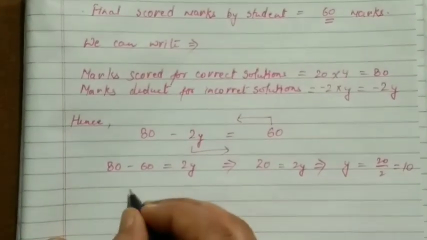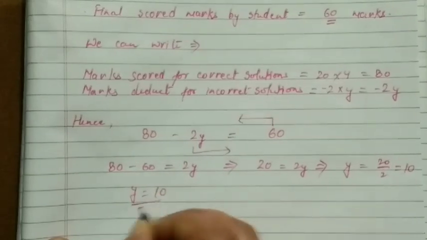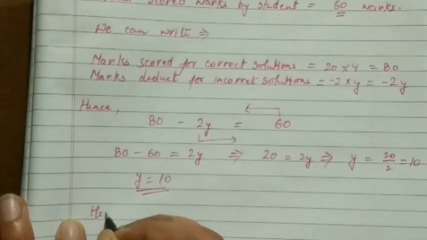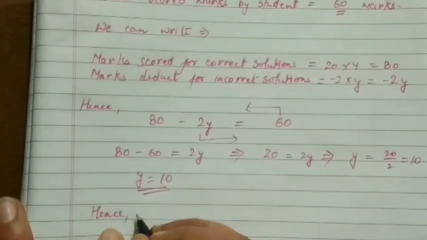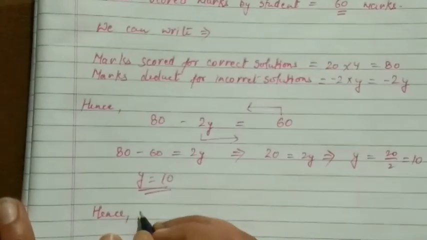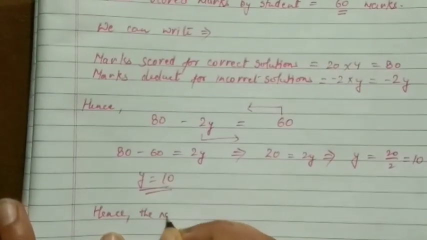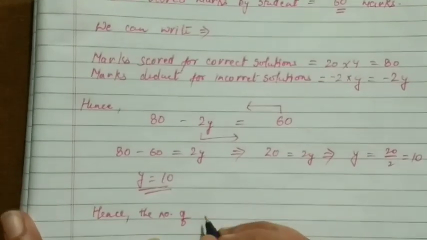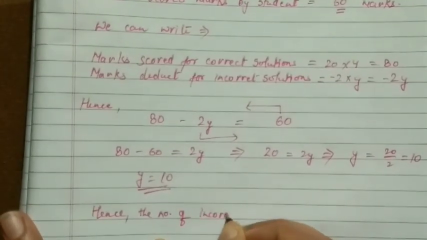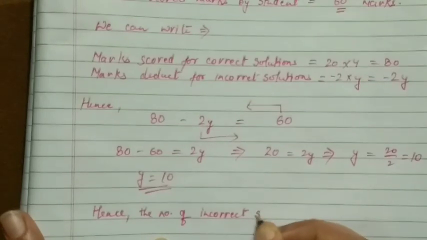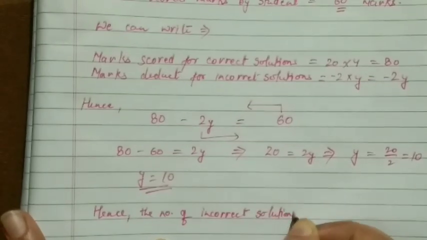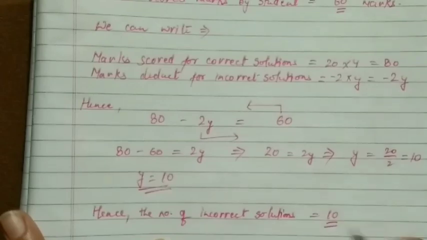So y is equal to 10, and hence the number of incorrect solutions or questions is 10.